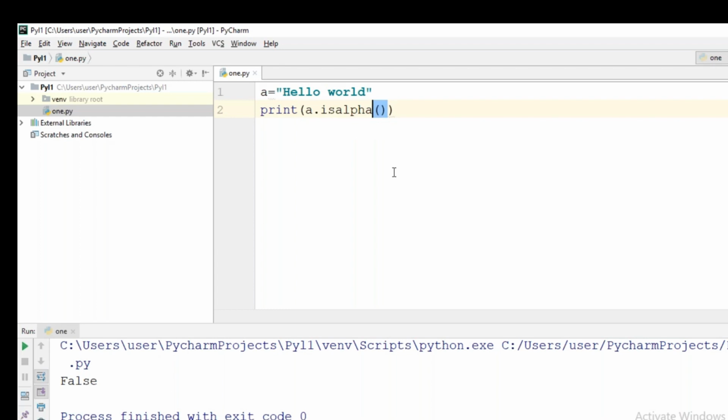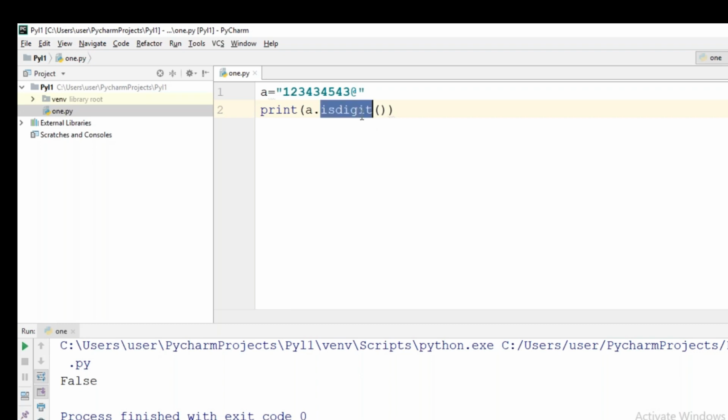Now we will be applying the next Boolean function, is digit. Is digit. When is digit will give true? If all the characters of a string are digits only. Okay, so these are not all the digits now, so it will be giving false. If I put all the digits, every character in the string is a digit, then it will give true, right? Even if you have a special symbol also, it won't be giving true. It will return false for you. Is digit. Every character must be digit.